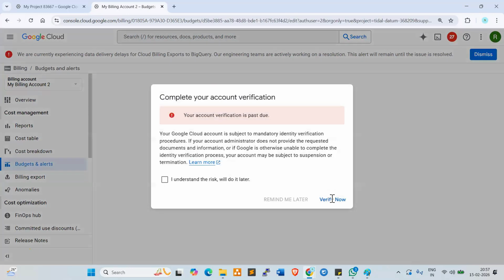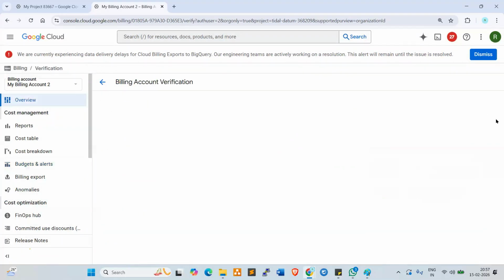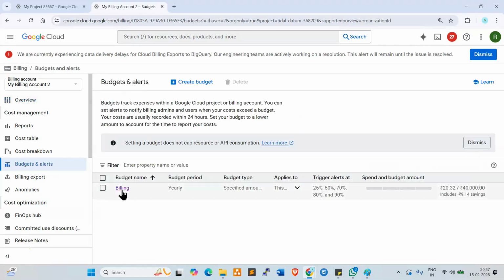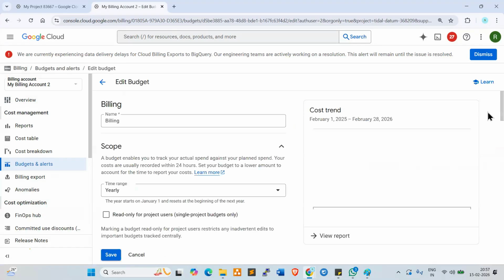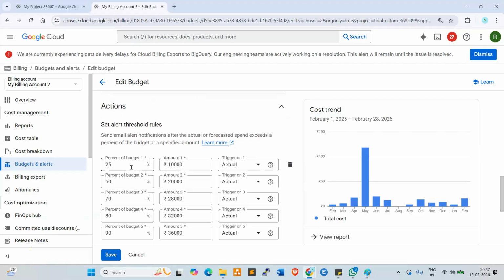Look at here. So 20% of 40,000 is 10,000, right? 50% is 20,000, like this. So thresholds can be updated.